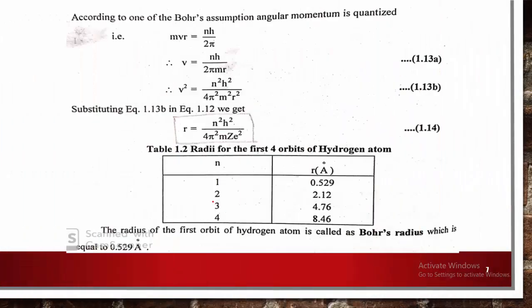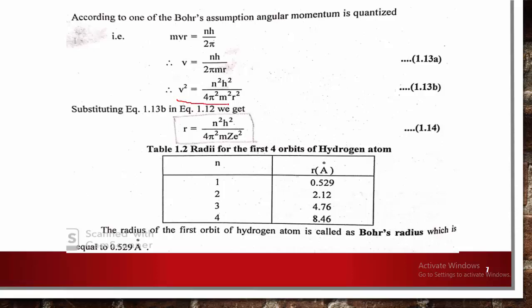Next, according to Bohr's assumption of angular momentum, which we just studied, what was the statement? Mathematically, mvr is equal to nh upon 2π. By simplifying, v is equal to nh upon 2πmr. If we square this equation, what do we get? v² is equal to n²h² upon 4π²m²r².